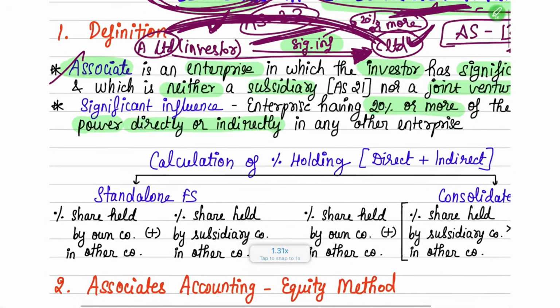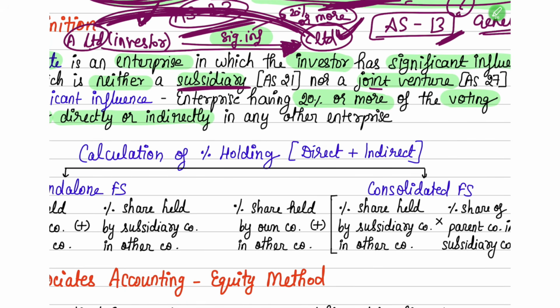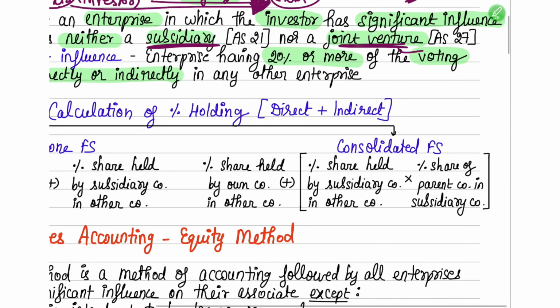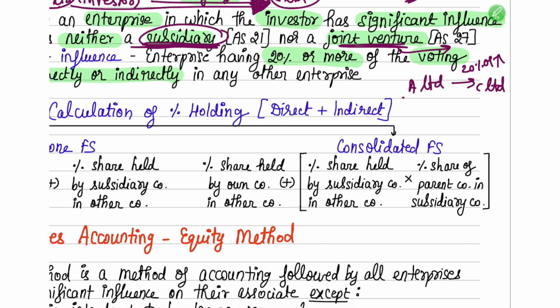Okay, but one thing that you have to remember is it should not be a subsidiary, neither it should be a joint venture. So what is joint venture? You'll read more about it in AS27. But why are they saying it should not be a subsidiary? It means that A limited has to hold 20% or more in C limited to become an associate. Now what if A limited is holding 90% in C limited? Now will these both enterprises be called an associate? The answer is no. We already know that if any entity is holding 51% or more in other enterprise, it will be called a subsidiary. So A limited will become a parent and C limited will become a subsidiary. So they are saying it should not be a subsidiary.